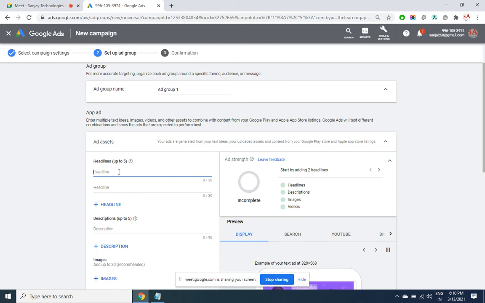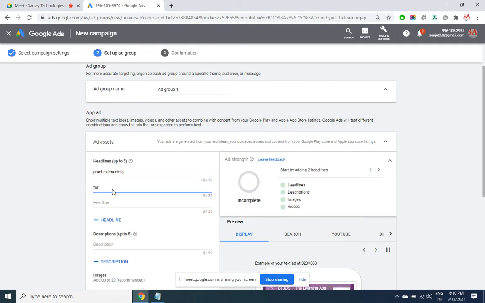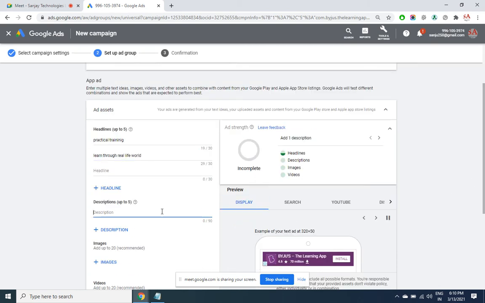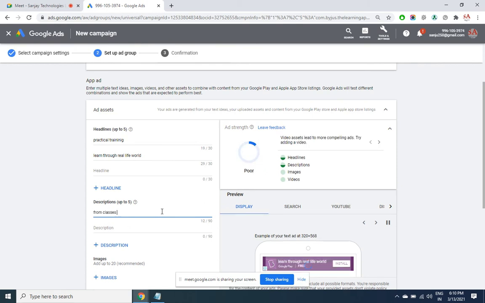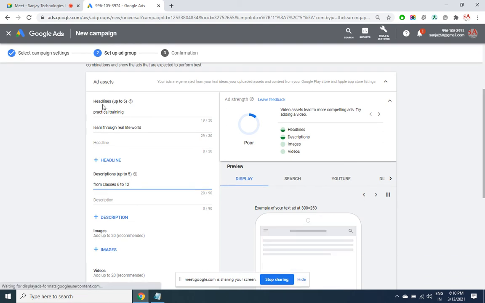So Byju's means... okay. So likewise multiple variants of headlines and descriptions can be given randomly.